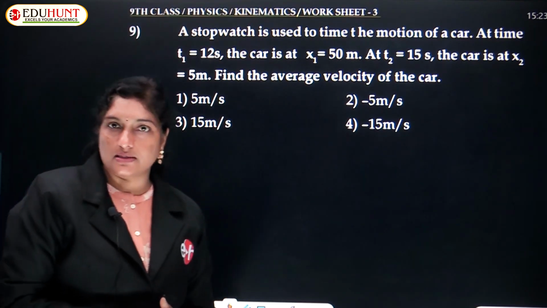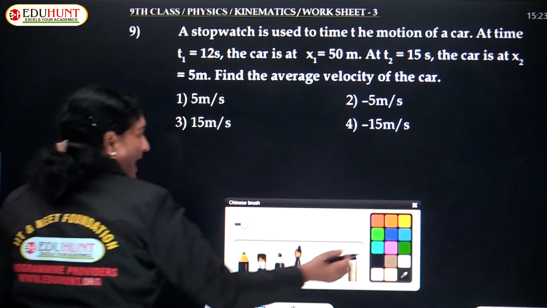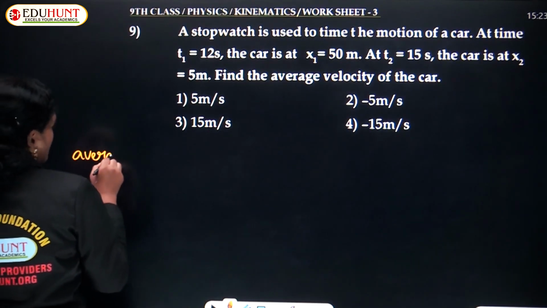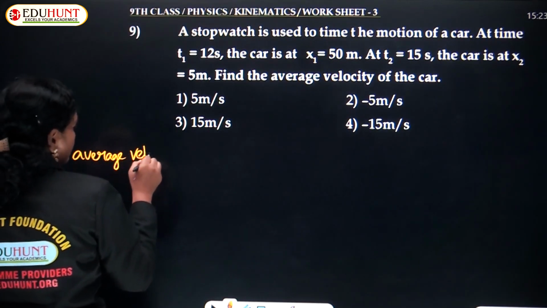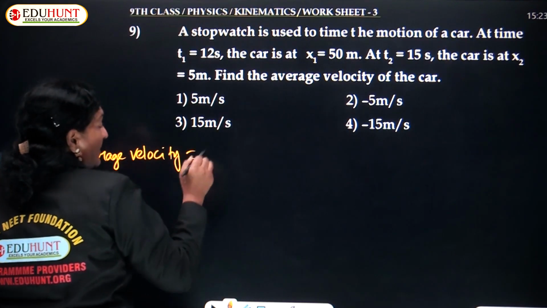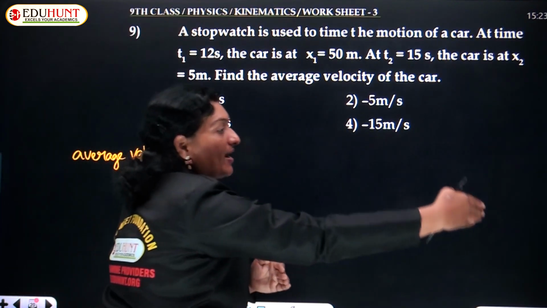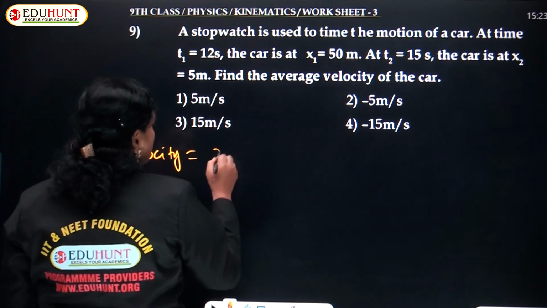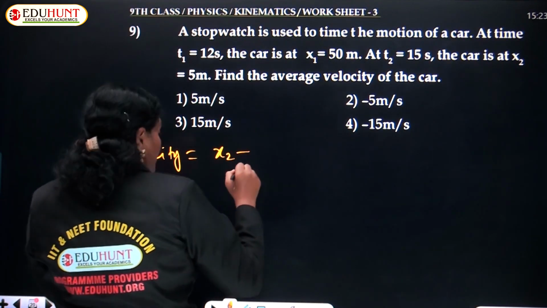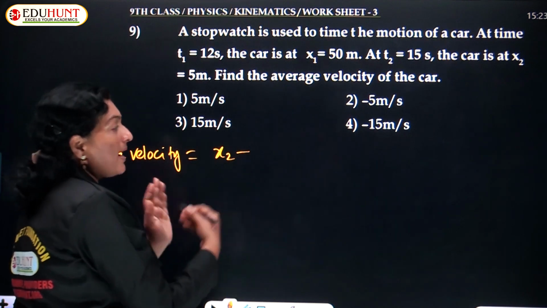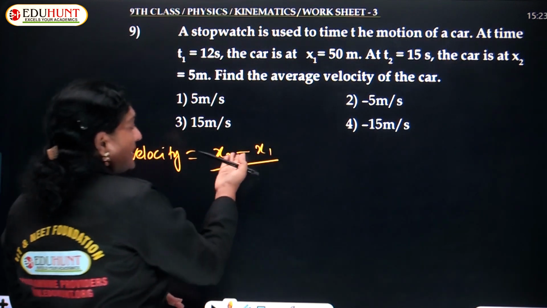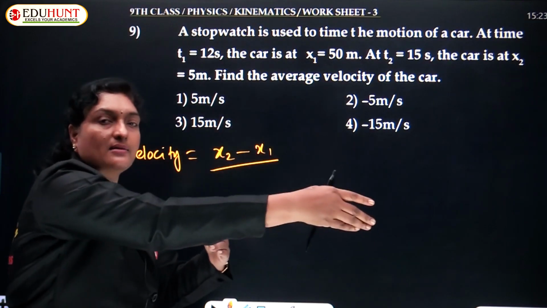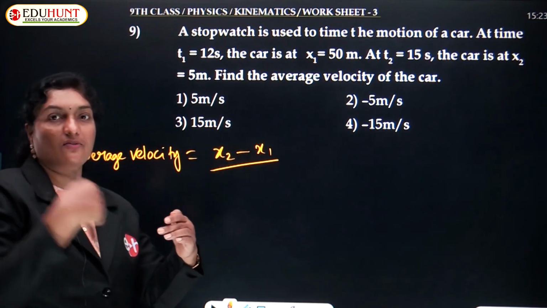Find the average velocity. So, average velocity is given as total displacement by total time. This total displacement is from some initial position to some final position with respect to the x-axis they have considered. So, position vectors. Displacement is nothing but final position minus initial position. This is the net displacement. So, started at some point, ended up at another point, and it was measured from the origin.